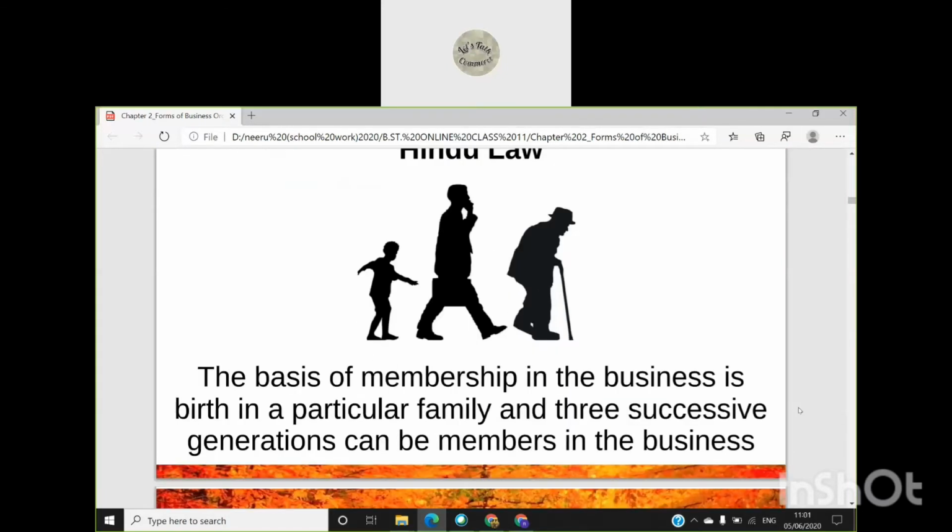The basis of membership in the business is birth. By birth, a person becomes a member of the joint Hindu family, and 3 successive generations can be members in the business, and we can also call it Hindu undivided family business.